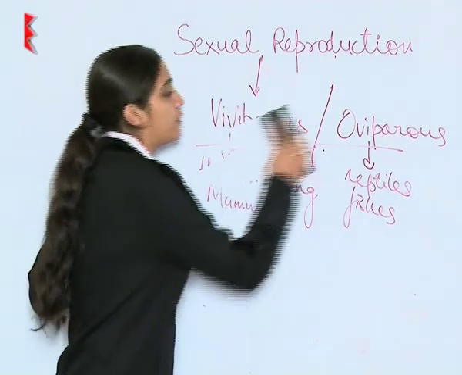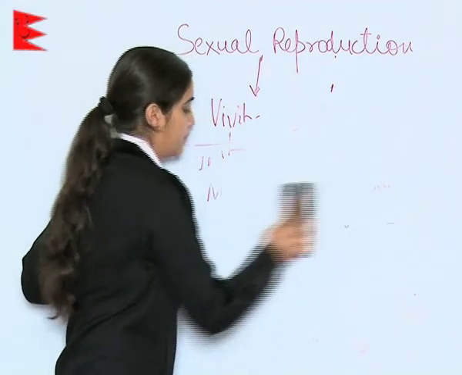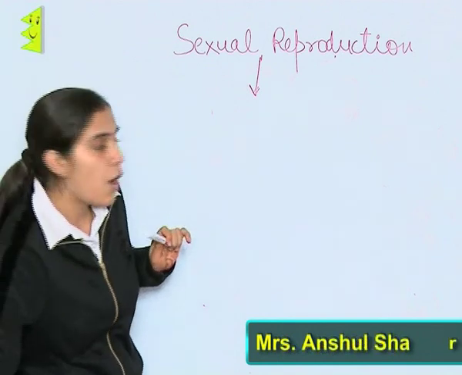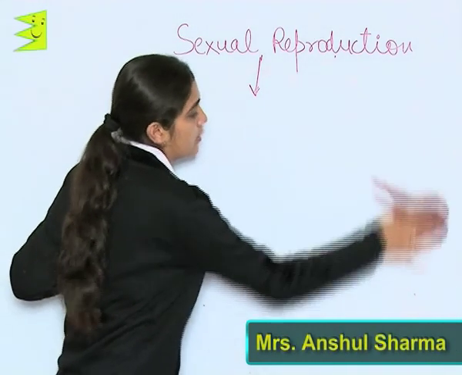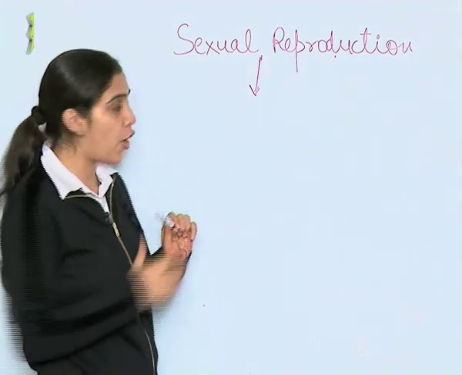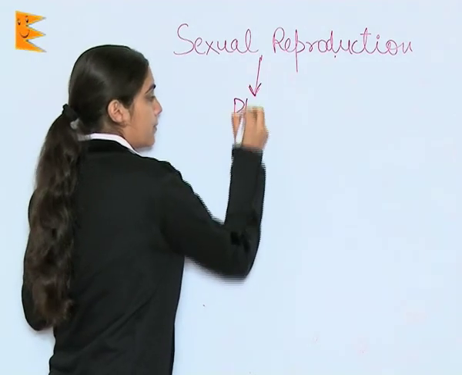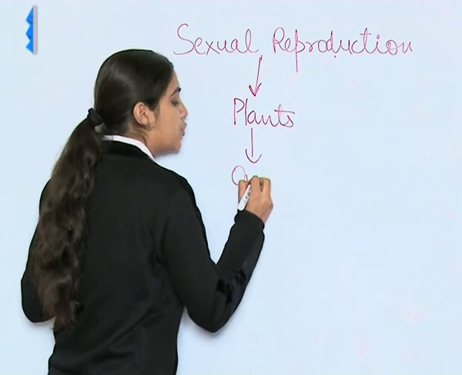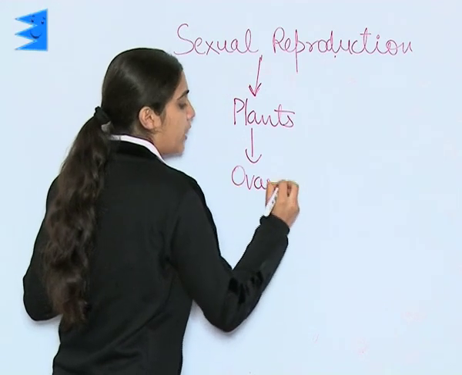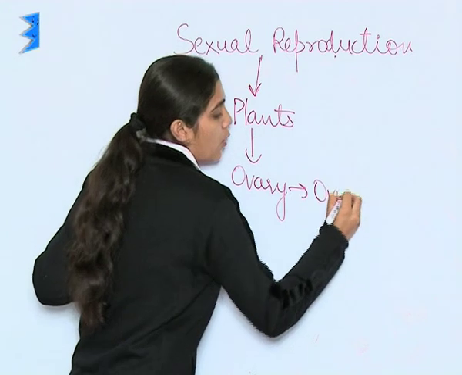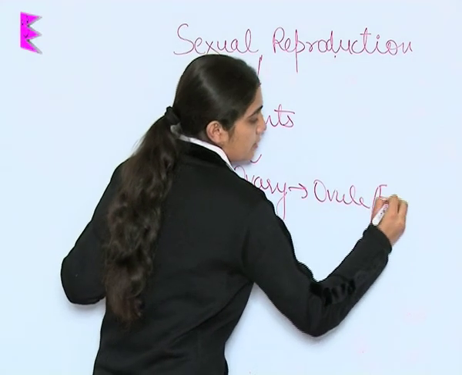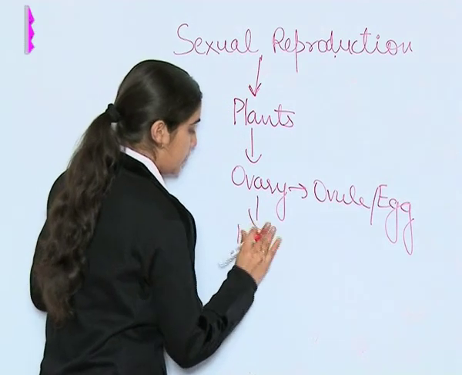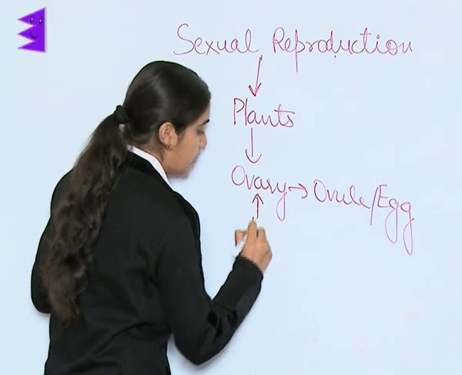Now, in case of flowering plants, or in case of plants where fruits are formed, male gametes get transferred to ovary, where ovule or egg is present. Male gametes transfer here.